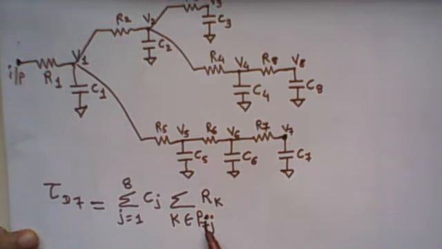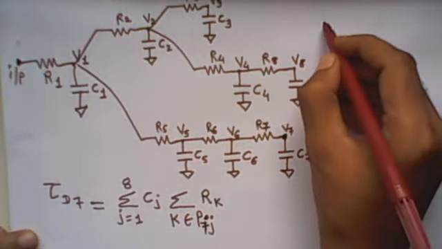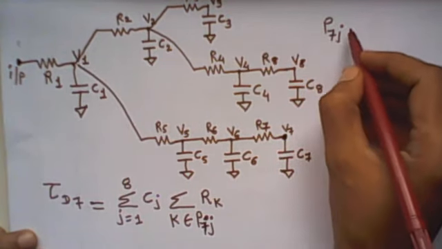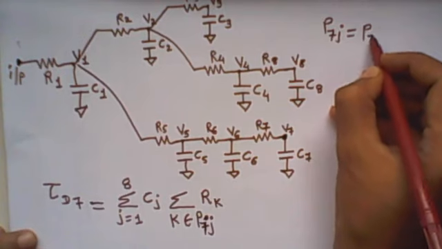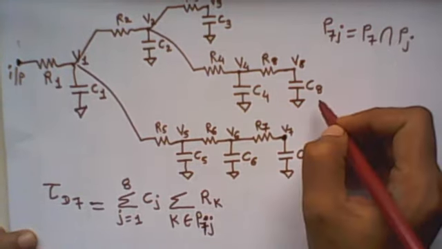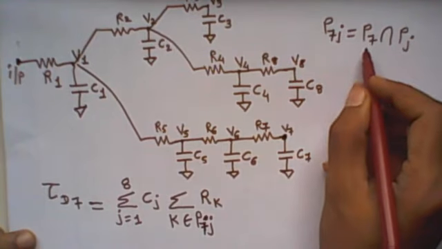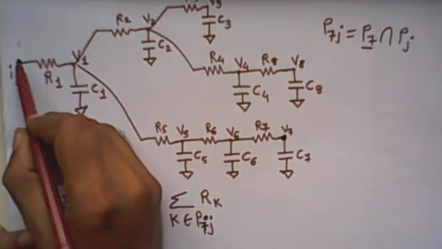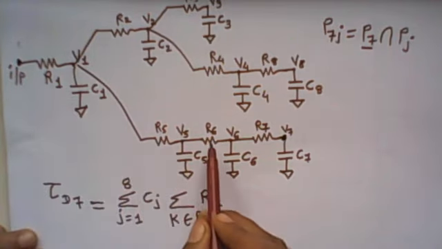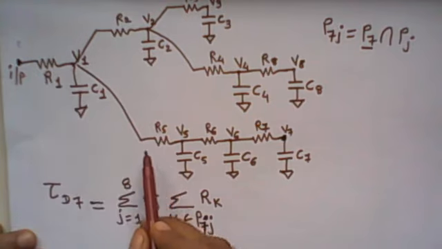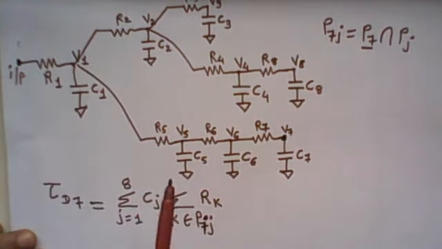It is P7j, with j equal to 1. How do we find P7j where j is 1? P7j is P7 intersect Pj. P7 is the path from input to node 7. This is the path to reach node 7 from the input, and the path is R1, R5, R6 and R7.